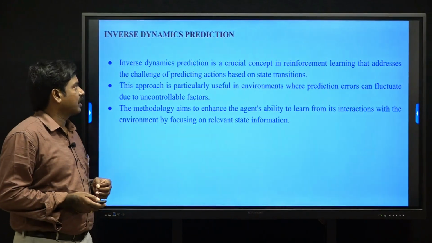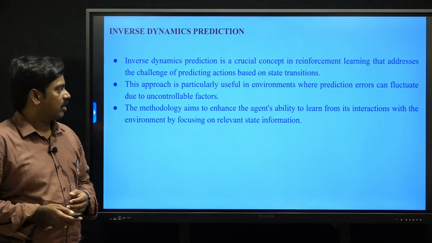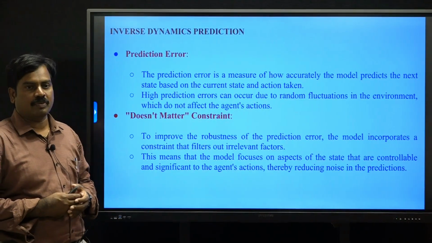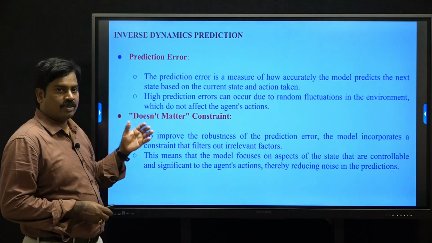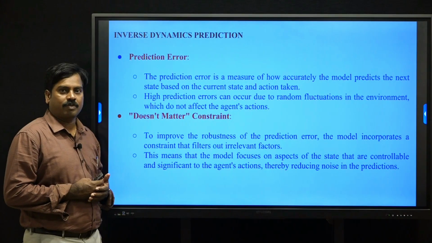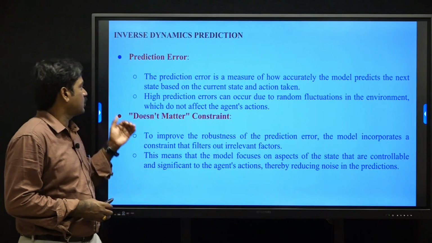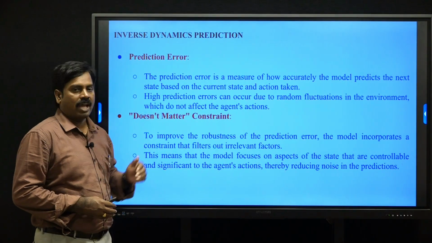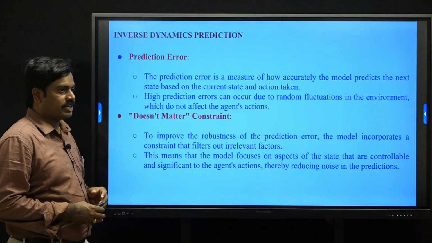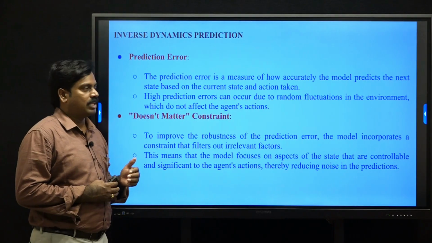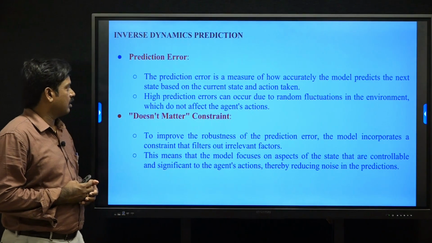Inverse dynamic prediction is one of the key concepts in reinforcement learning in the intrinsic curiosity model. Prediction error is one of the concepts in inverse dynamic prediction to optimize the model performance. The prediction error is a measure of how accurately the model predicts the next state based on the current state and the action taken in that state.